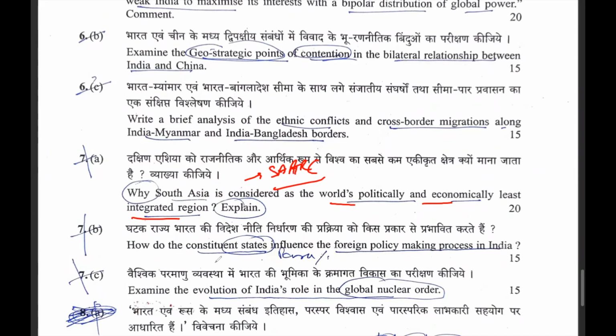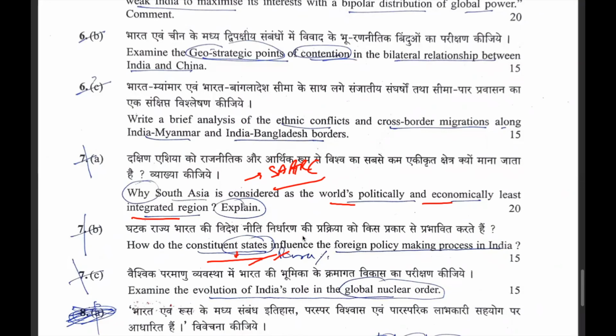Now the question is, how do constituent states influence the foreign policy making process in India? It means they are asking regarding para diplomacy. They are asking about the determinants of foreign policy, where the domestic milieu and the federal states have a role in the foreign policy making, which is actually a subject of the union list.